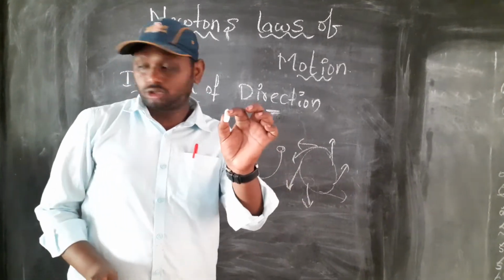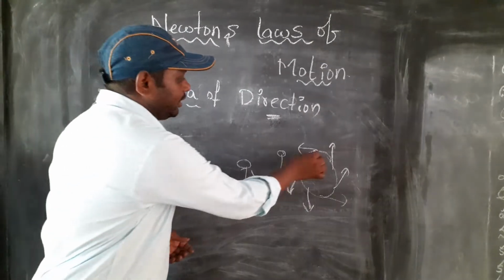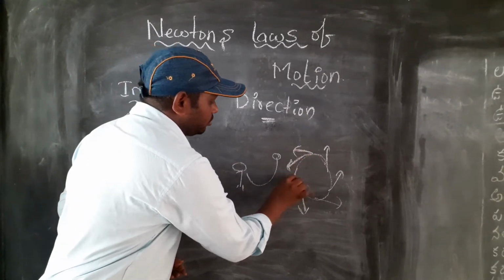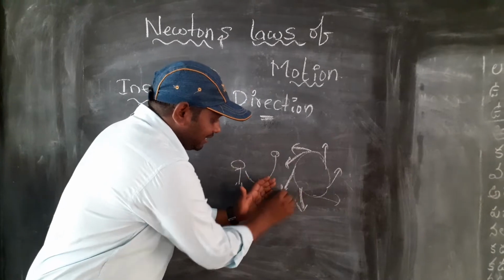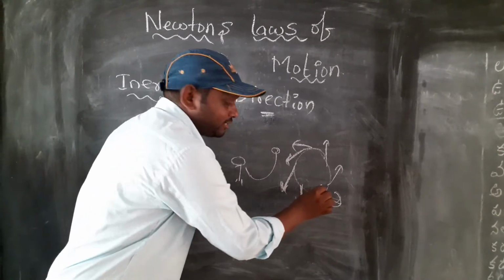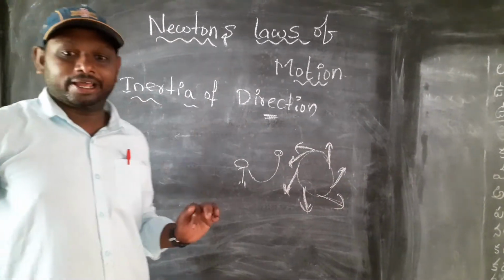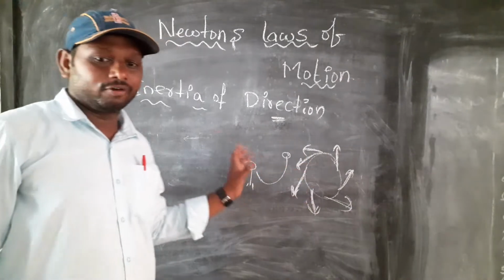For example, this is a stone and I take one thread. Rotating means the direction changes at each point. See, all of you, here this is the direction, here also the direction will be changing, continuously the direction will be changing. That is the inertia of direction.